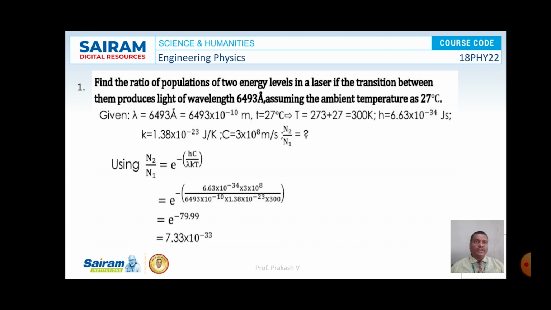So what is the value of N2 by N1? We know that N2 by N1 is equal to e to the power of minus hc by lambda kT. Substitute the values of h, c, lambda, k and T. On simplification, the value of N2 by N1 will be 7.33 × 10^-33. So this is the solution for the given problem.